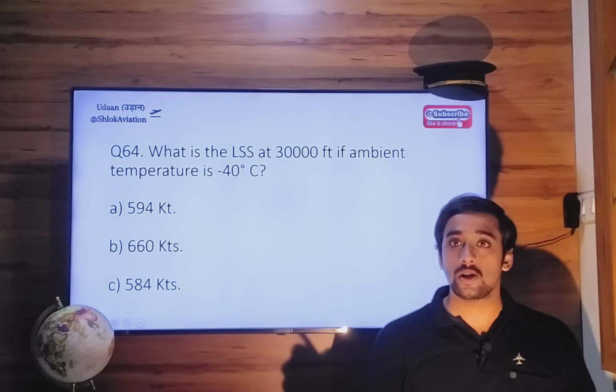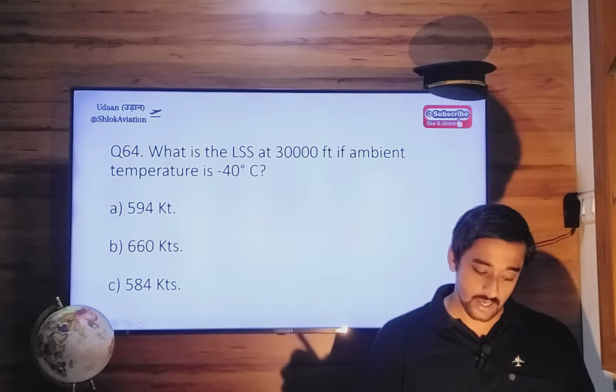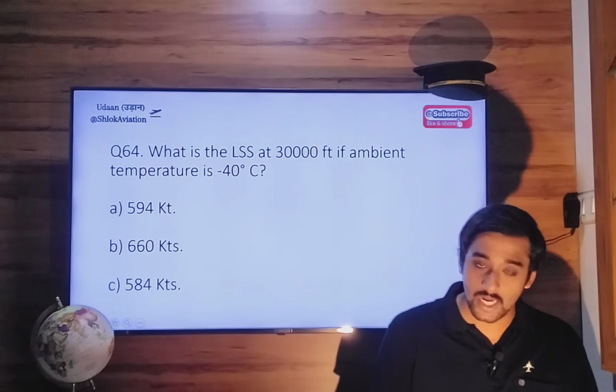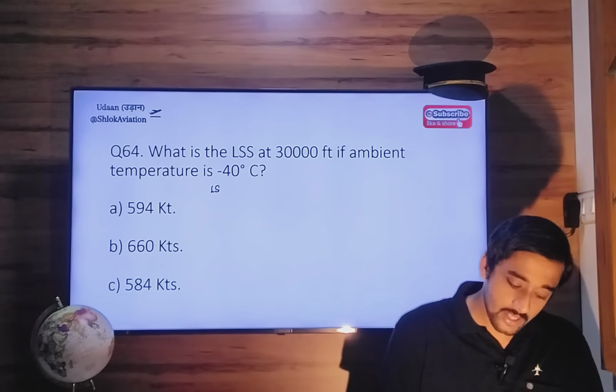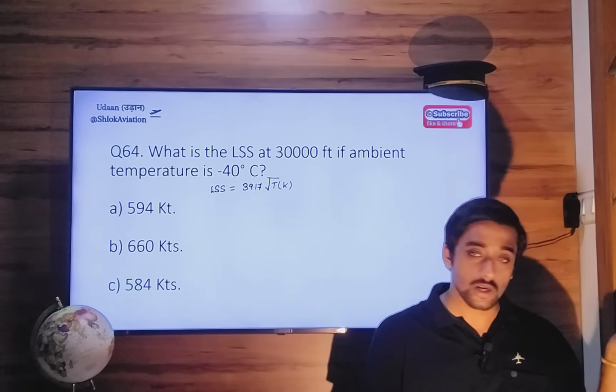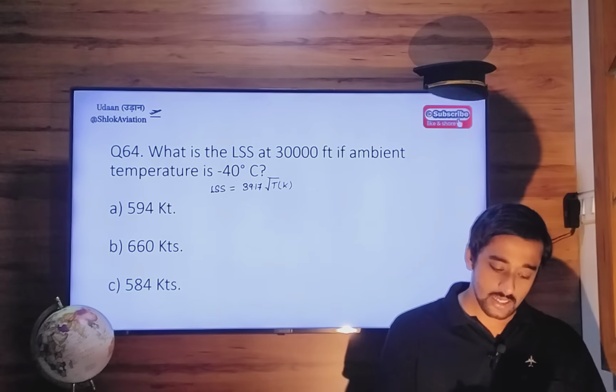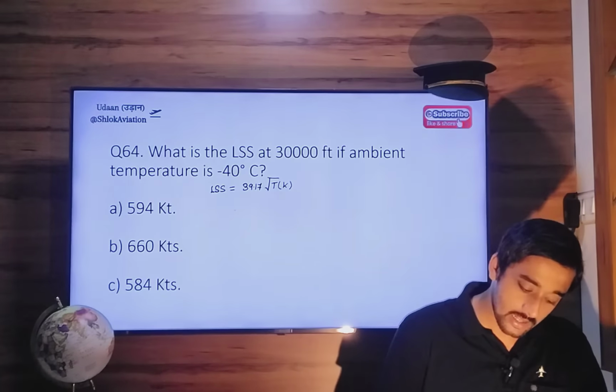What is the local speed of sound at 30,000 feet if ambient temperature is minus 40 degrees Celsius? You can find this out using CH3, but I will show you another way using a formula. Local speed of sound is 39.17 times the square root of temperature in Kelvin. Now minus 40 degrees Celsius is minus 40 plus 273, that is 233 Kelvin.